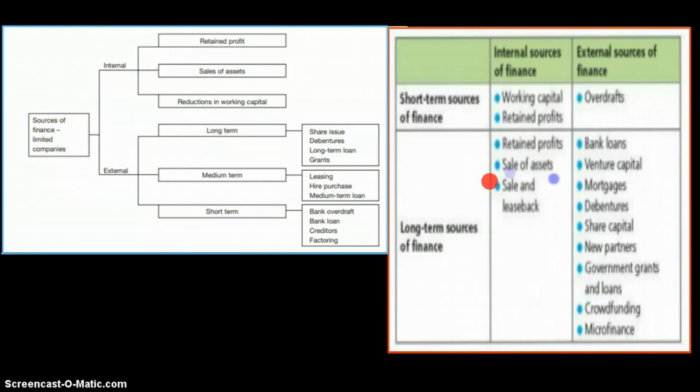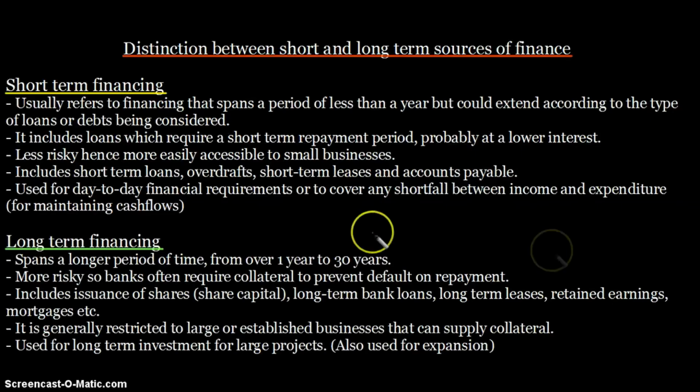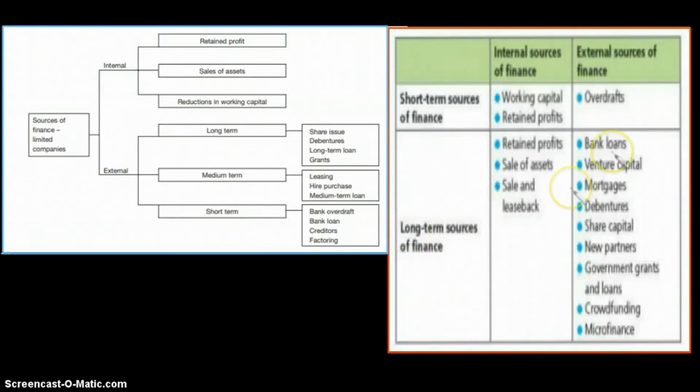So all of these are your long term sources of finance, because they generally take more than a year. You don't have to pay it back within one year. As we said, it spans a longer period of time, from 1 to 30 years. So that's why all these are your long term sources of finance.